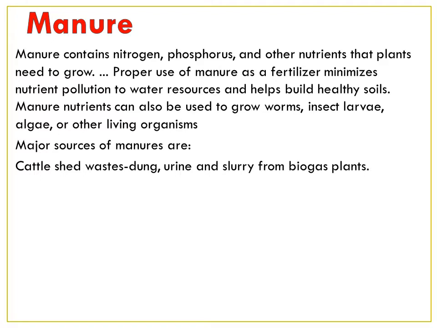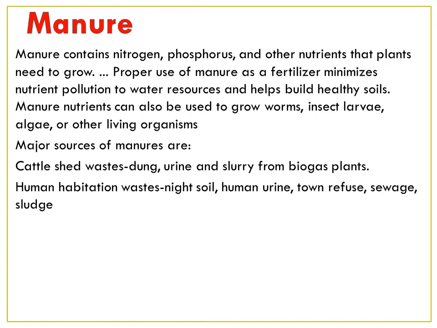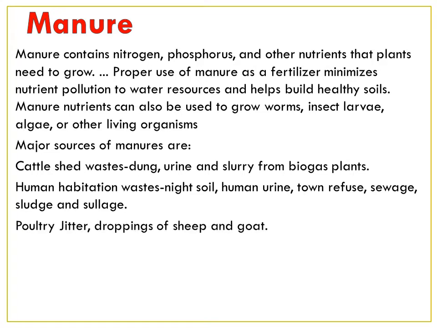What are the sources of manure? How do we get it? From where do we get it? It is from the cattle shed waste, dung, urine and slurry from biogas plants, human habitation waste, night soil, human urine, town refuse, sewage and sludge and silage.